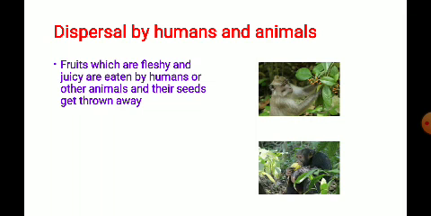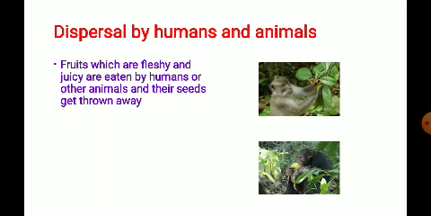The seed which falls to the ground is dispersed from one place to another place. As it gets suitable and favorable conditions, it grows into a new plant.